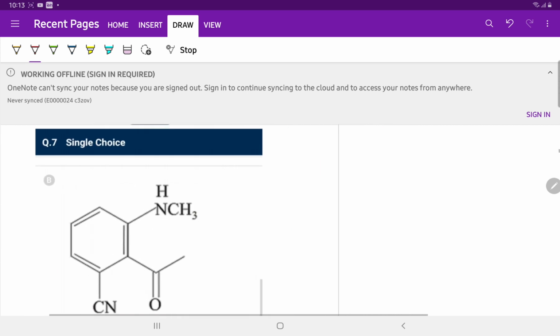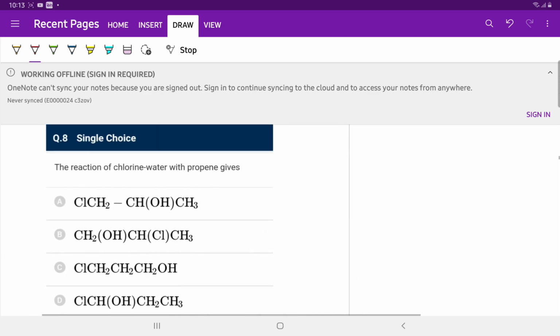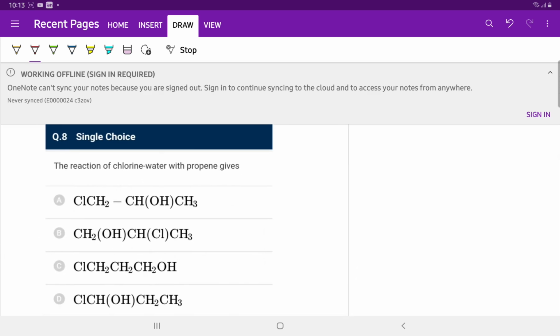Now we move to question number 8. In question number 8, the reaction of chlorine water with propene produces. Chlorine reacts with water to form HCl and HOCl.